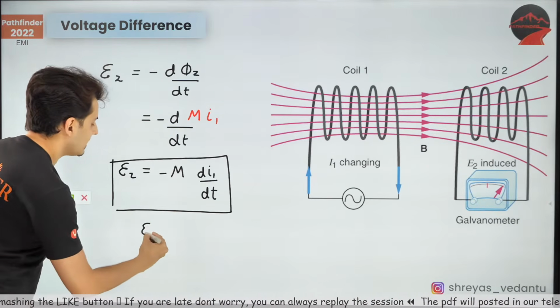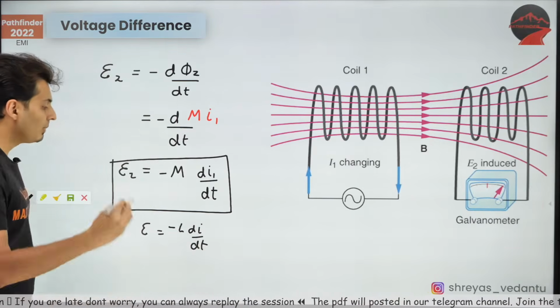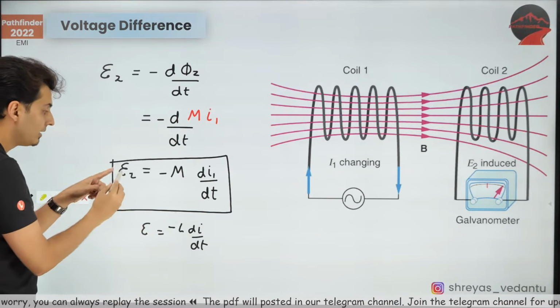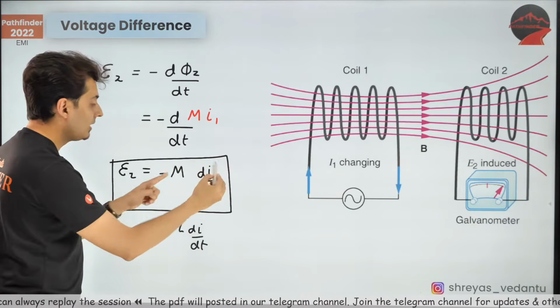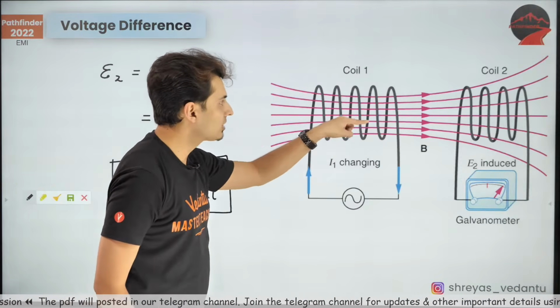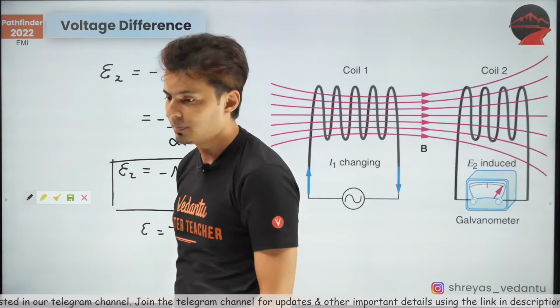Remember, in self-inductance it was E is equal to minus L di by dt. If you remember it correctly, this current and this EMF were in the same coil. But here, this EMF is in the second coil, this current is in the first coil. Any current which changes in the first coil will create EMF in the second coil. That's what it tells us.